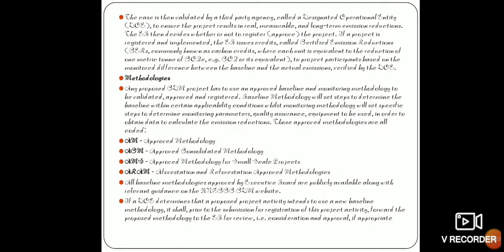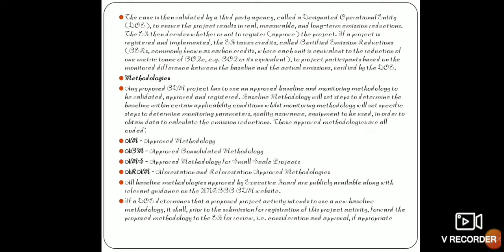Once the project is registered and implemented, the Executive Board issues credits called the certified emission reduction, or commonly known as carbon credits, and each unit is equal to a reduction of 1 metric ton of carbon dioxide, based on the monitored difference between the baseline and the actual emission, and that can be verified by the above said designated operational entity.